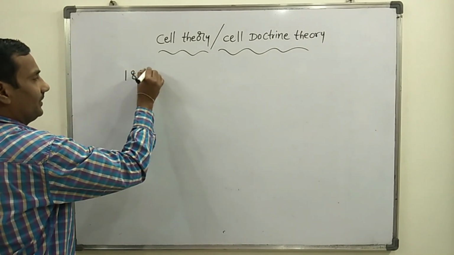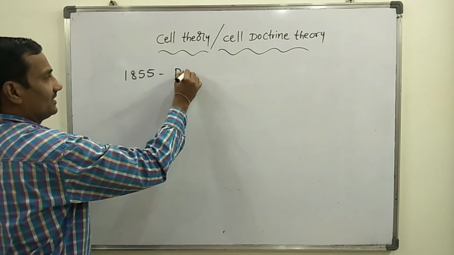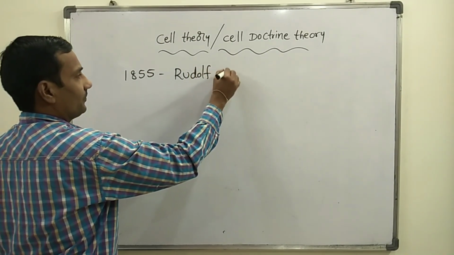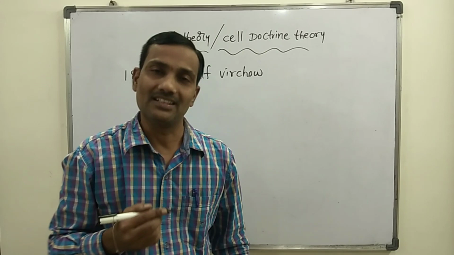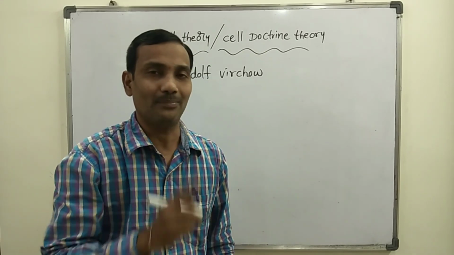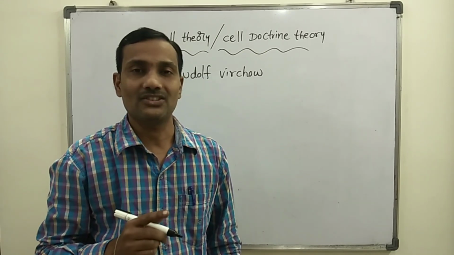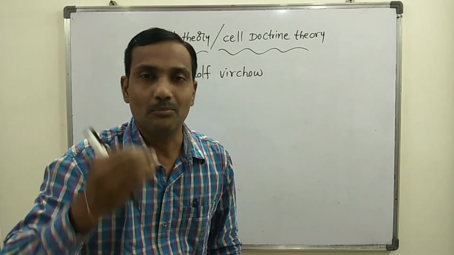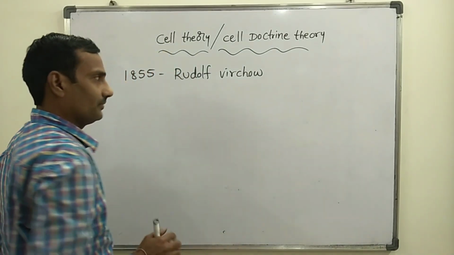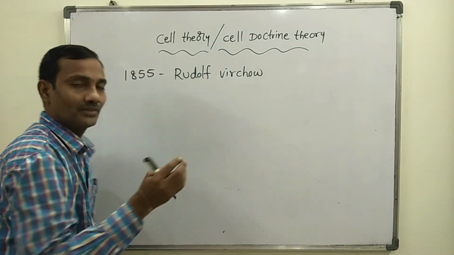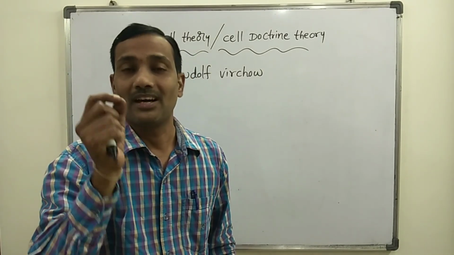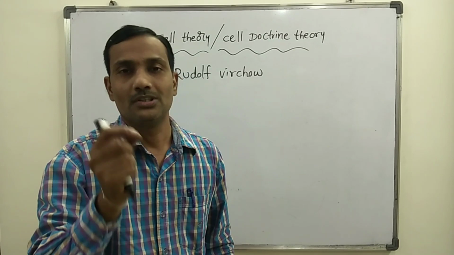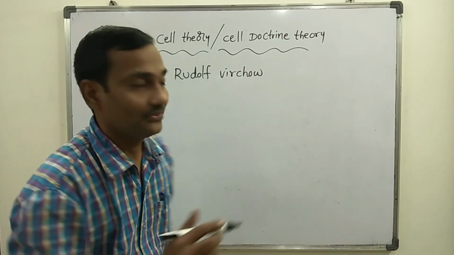In 1855, a scientist, Rudolf Virchow, modified the cell theory. The cell theory was already proposed by Schleiden and Schwann, but slightly modified by Rudolf Virchow. So in the exam, if asked which scientist modified the cell theory, you have to choose the option Rudolf Virchow.